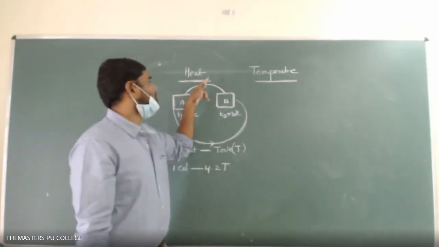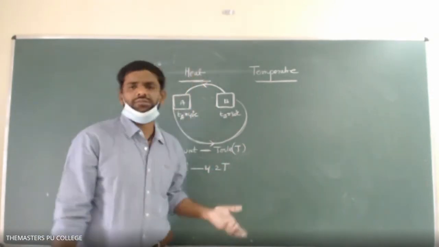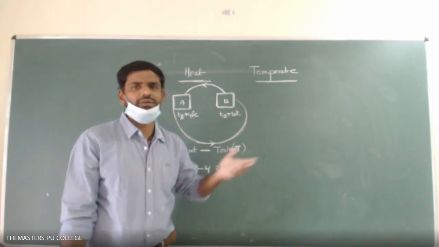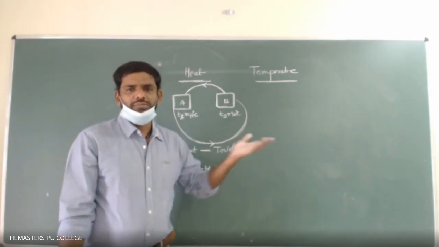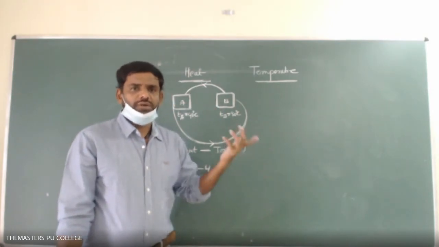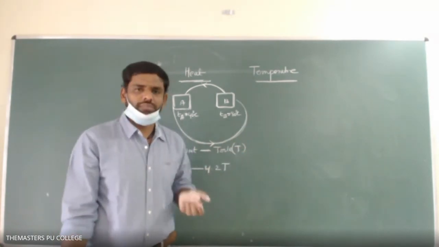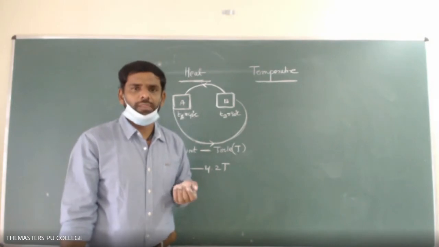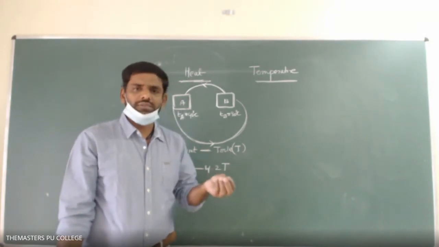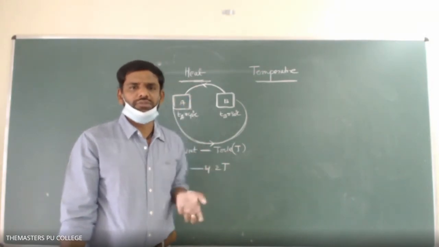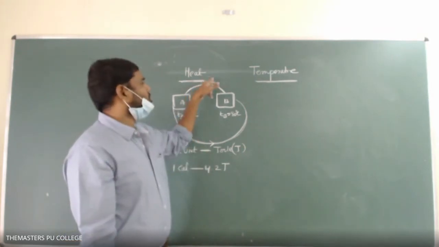Heat is a form of energy. Energy can exist in nature in so many forms. Matter can be converted into energy by using Einstein's relation E equals mc squared. Light is a form of energy. Sound is a form of energy. Energy exists in different forms in nature, and heat is one of those forms.